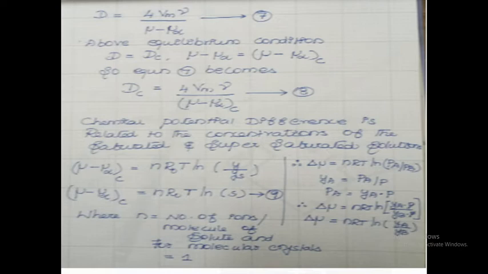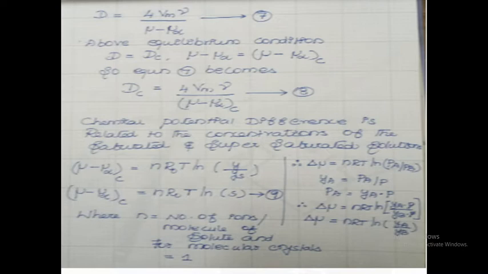Okay. So what is the general expression of chemical potential from thermodynamics? Delta mu is equal to nRT ln of Pa by Pb. So from this expression, delta mu is the change in chemical potential, n is the number of moles, capital R is the gas constant, T is the temperature, and Pa and Pb are the partial pressures of components A and B.